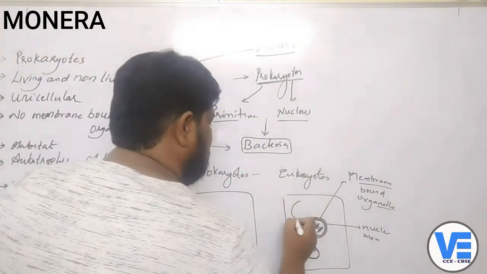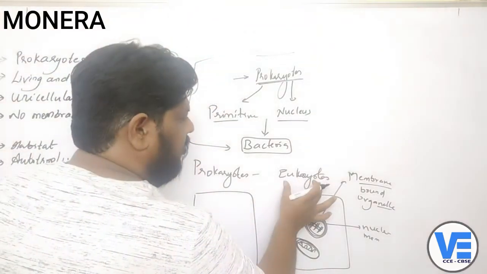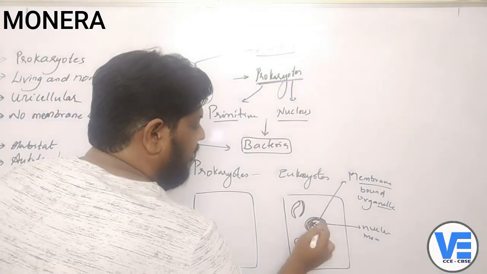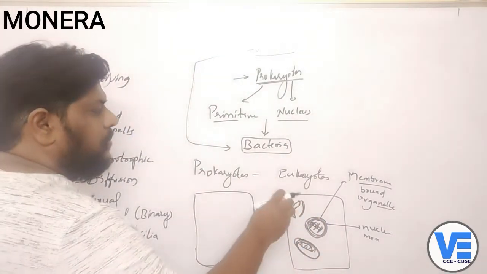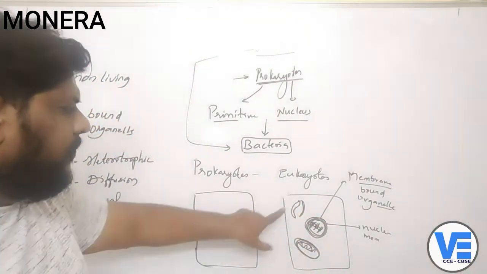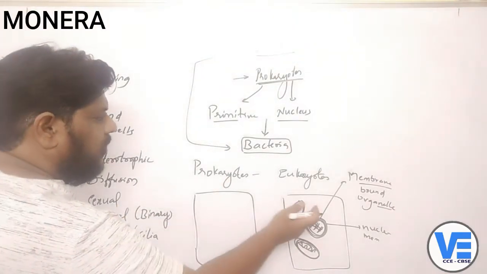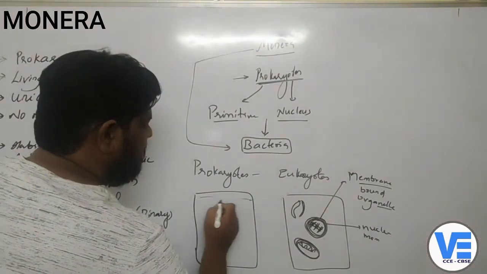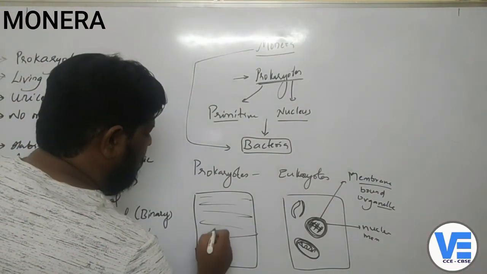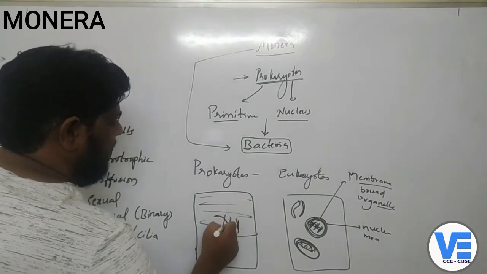If you take the endoplasmic reticulum also, it has the membrane, right? So eukaryotes will have the membrane around the organelles. They have the membrane bound organelles in the cell. But when you come to the prokaryotes here, they don't have membrane bound organelles like this. Whatever is the cytoplasm which is present here, the DNA is just suspended like this.